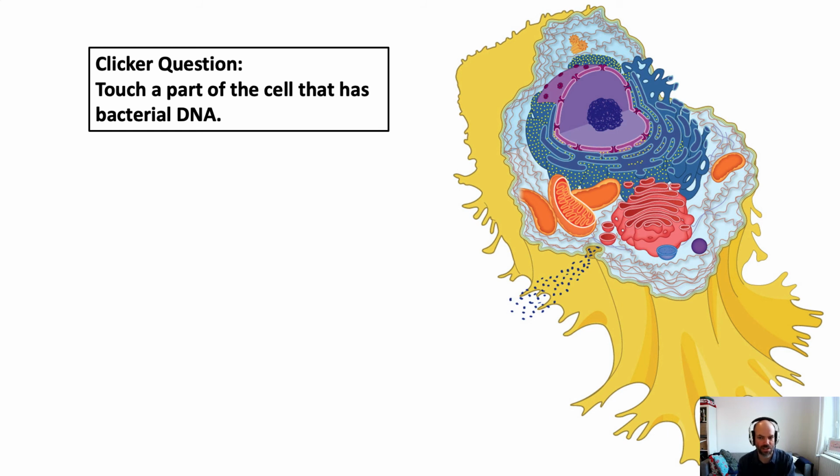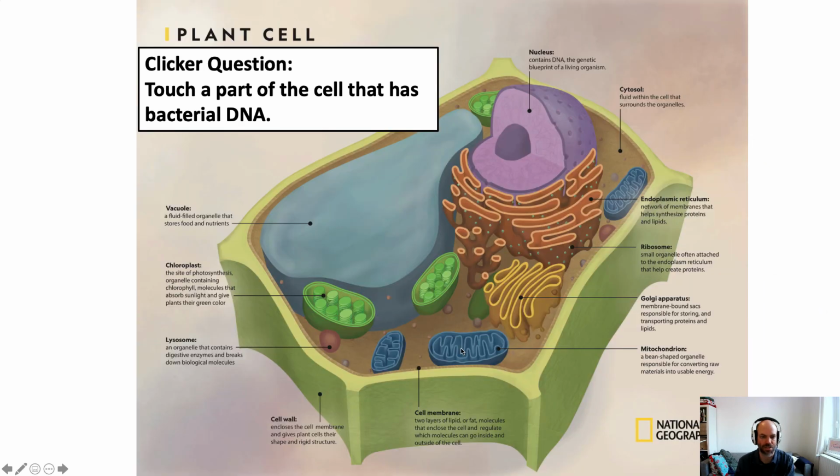So think for 3 seconds, pause the video, touch your screen. Where would you find DNA of bacterial origin? Okay, the answer is in these mitochondria. Here, these are the mitochondria. The mitochondria have genomes. Their genes place them in the phylogeny of the bacteria, which is the most direct, strongest evidence that mitochondria are of bacterial origin.